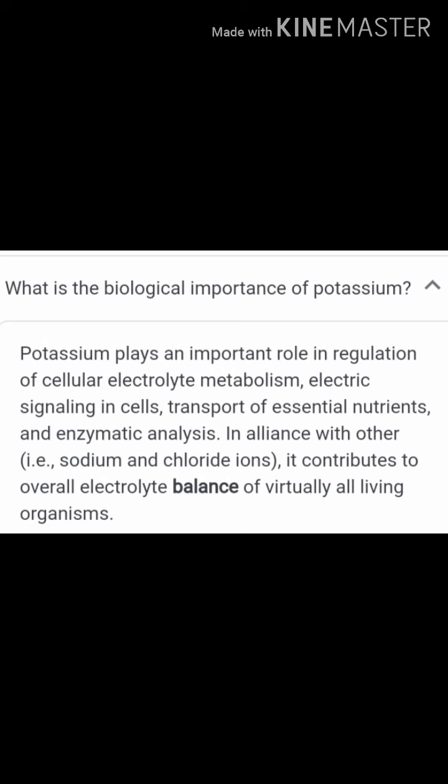Thus, potassium ions are the most abundant cations within cell fluids, where they activate many enzymes and participate in the oxidation of glucose to produce adenosine triphosphate, and with sodium are responsible for the transmission of nerve signals.